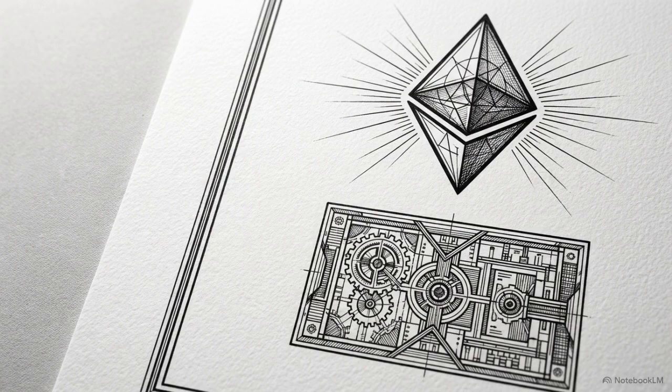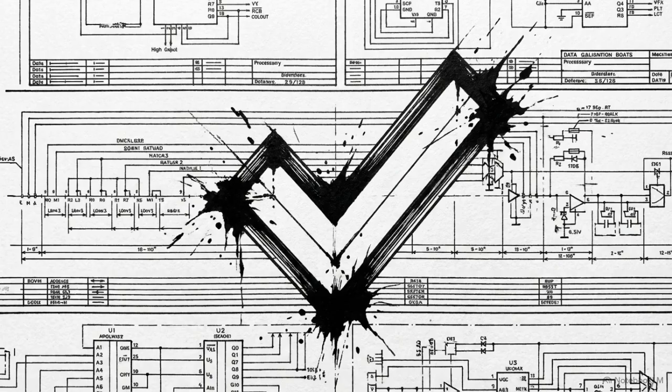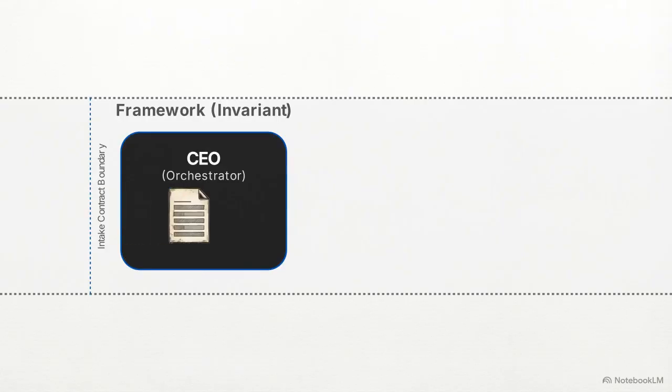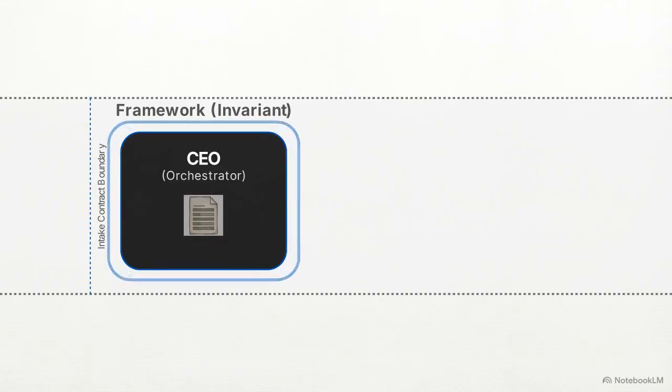A flawlessly validated packet is the only condition that turns the gatekeeper green, allowing the structured document to pass through the boundary and enter the internal execution framework. Enforcing this strict schema ensures zero execution begins based on assumptions. Stripping out ambiguity at the gate eliminates the primary cause of AI drift. Inside the framework, the validated intake packet is handed to the orchestration executive, designated as the CEO node.